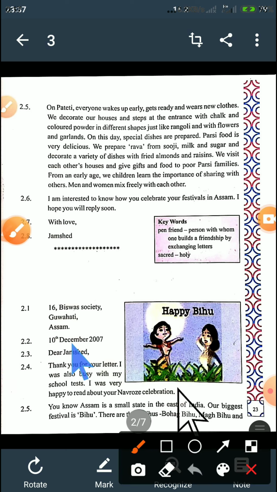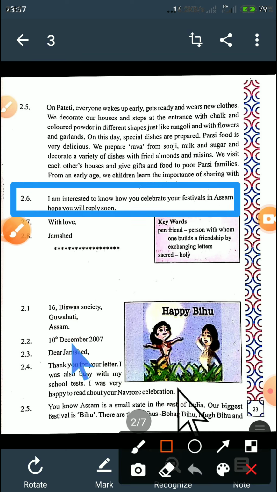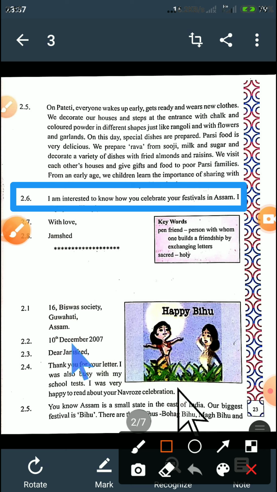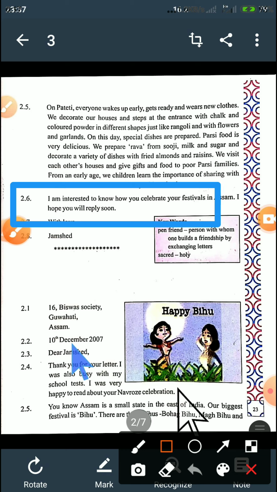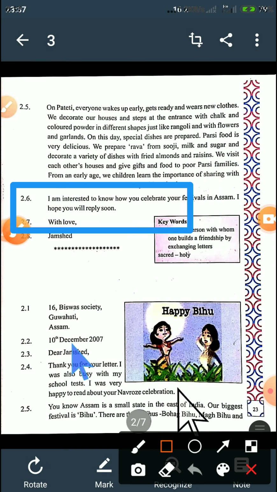Okay. Let's see where 2.6 and 2.7 are. This is 2.6. Right, students? Okay. 2.6 and 2.7 here. This part is called the conclusion, right? Understood, students? This much, 2.6 and 2.7.